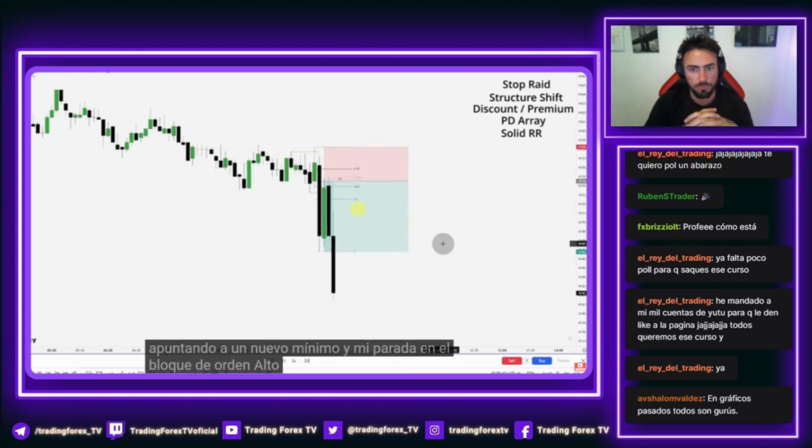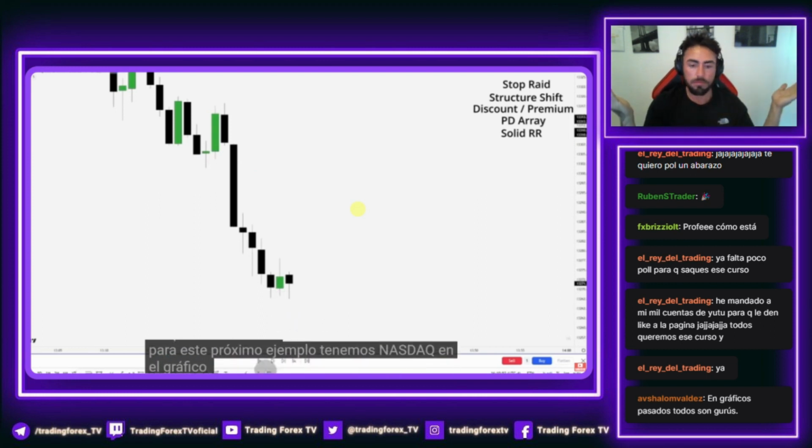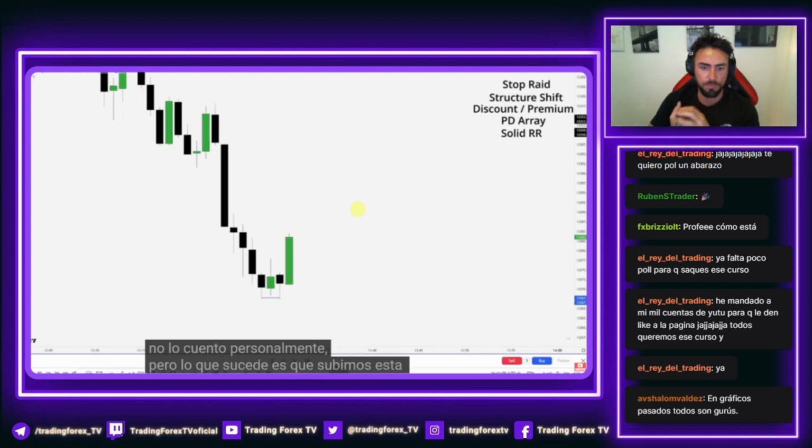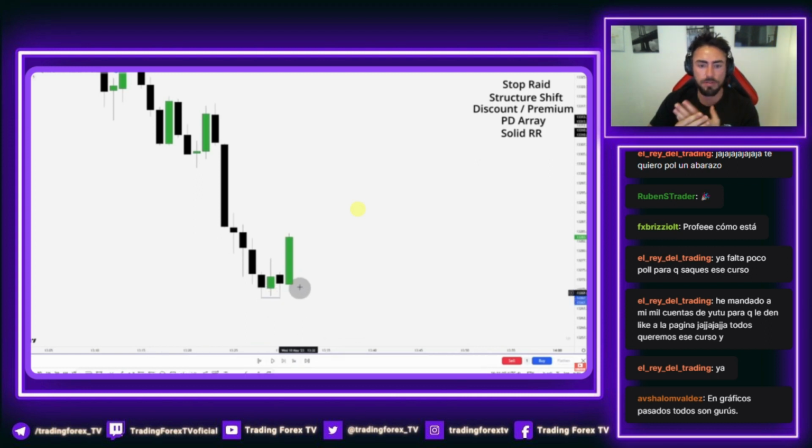order block high. For this next example, we have NASDAQ on the 1-minute chart. If you notice, we did go a tick below this low, but I do not count that personally. But what happens? We get displacement up. Does this meet my criteria? No. I prefer to have a stop run prior to the displacement. So I am not counting this as a displacement move up.